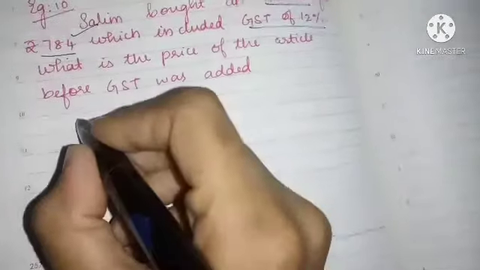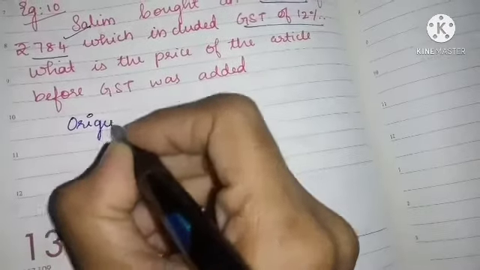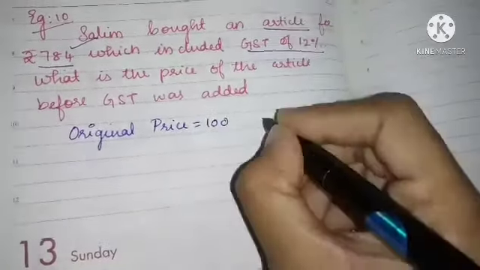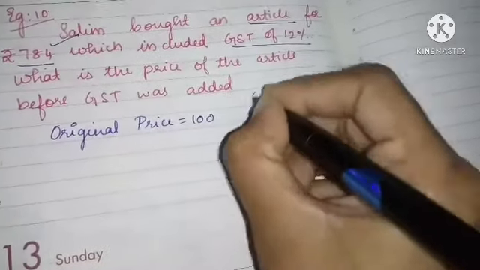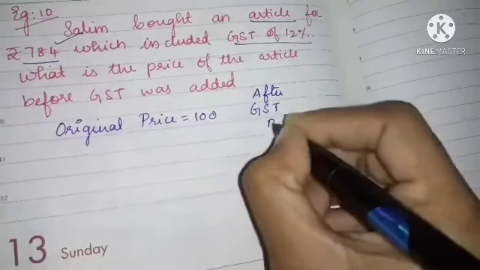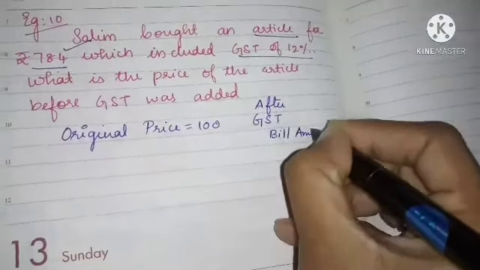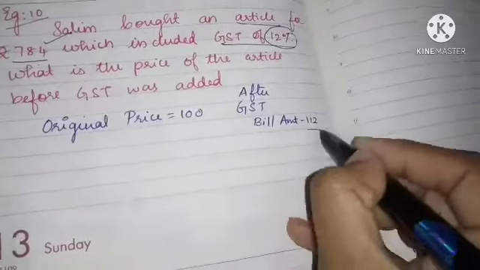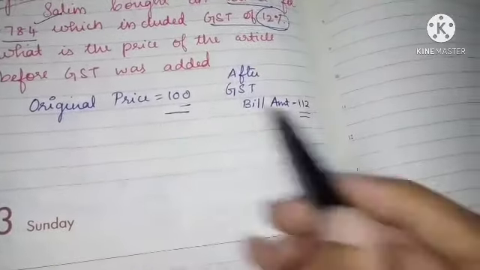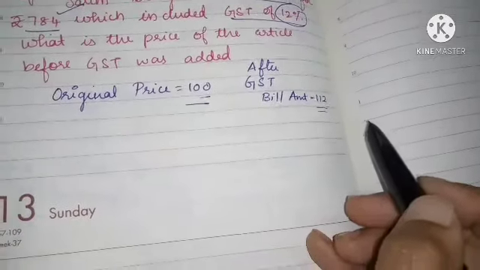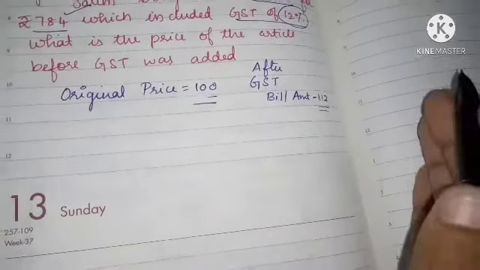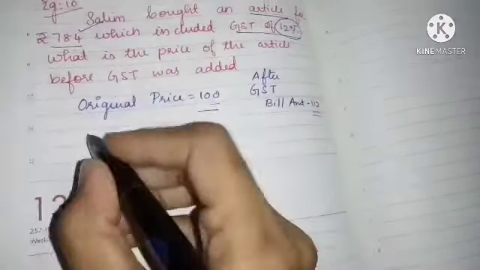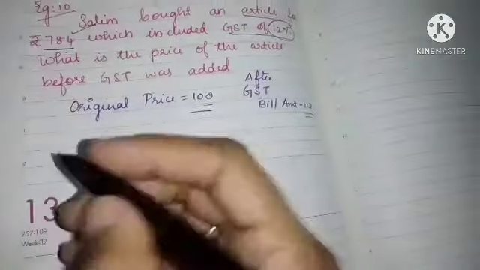Now the same thing. If the original price is 100 rupees, after adding GST, how much will the bill amount be? It is 12%, so 112 rupees. The original price is 100 rupees, and after adding the GST, the bill amount will be 112 rupees. Correct? So now we are going to recreate it.